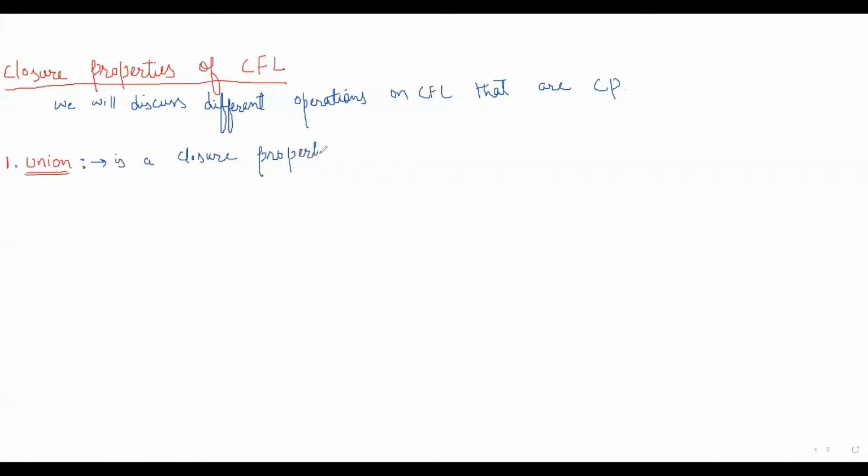Or in other words, we can write that context-free languages are closed under union. So what is the meaning of this? It means that if I have two context-free languages, L1 and L2, and I operate on these two languages by the union operation, I will get a new language.